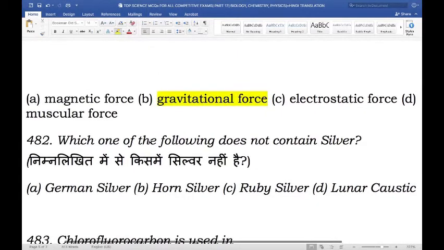Next, which one of the following does not contain silver? Is it the German silver, the horn silver, ruby silver, or lunar caustic? And the right answer here is German silver. German silver or nickel silver has a color resembling silver, but in reality it is an alloy of chiefly copper, zinc, and nickel, and is occasionally found to contain trace amounts of tin and lead. It is also known for its toughness, hardness, and corrosion resistance.